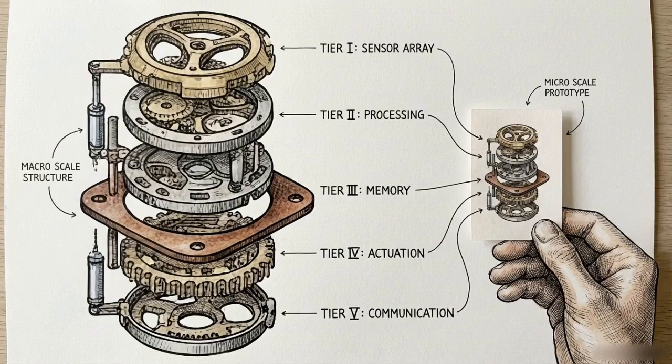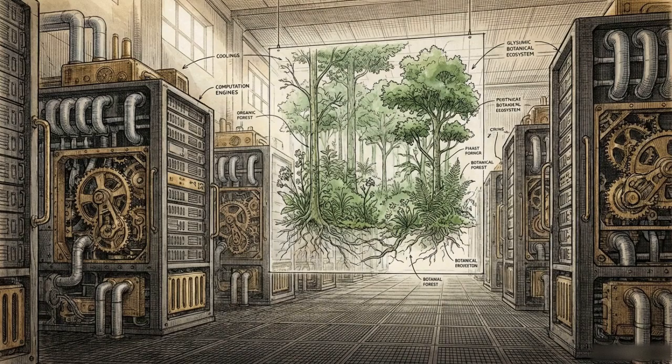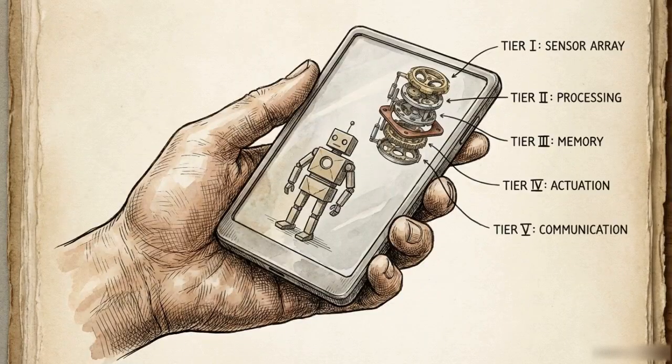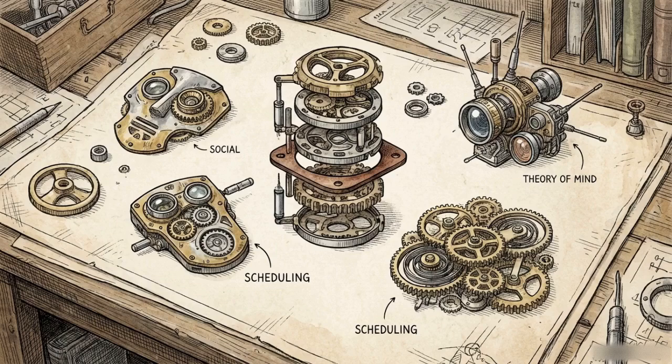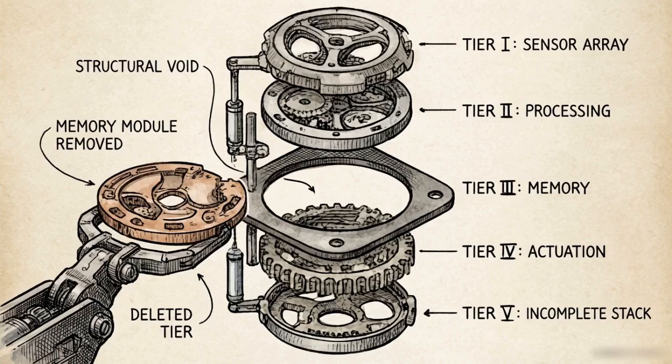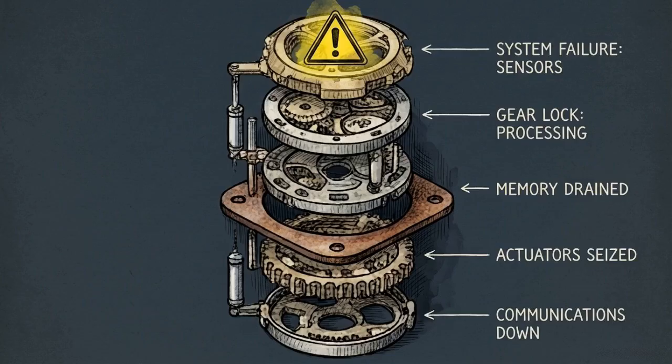This identical 5-layer structure is required regardless of scale. It applies equally to massive server-hosted ecosystem simulators and lightweight client-hosted personal copilots running on a mobile device. Advanced capabilities like social cognition, theory of mind, or complex multi-step scheduling are classified strictly as optional extensions, not baseline requirements. If an engineer omits any of these 5 interconnected layers, the system degrades. It drops to a level 0 or level 1 advisory tool and fails the standard for autonomy entirely.